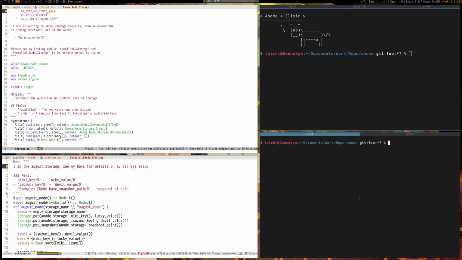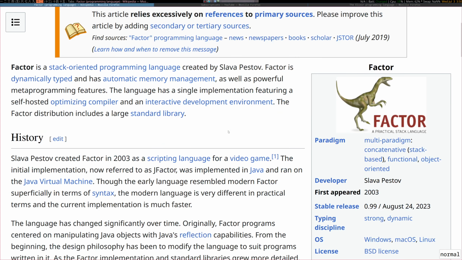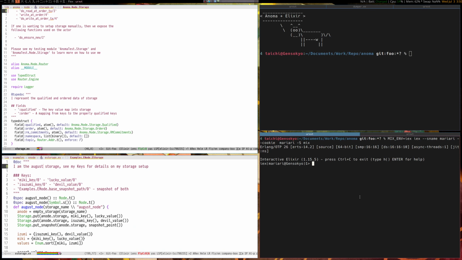I believe there are two main reasons why Elixir is a good choice for building a distributed operating system. The first is that Elixir is fully interactable, meaning that Elixir is a live system. I can recompile the code live, and I can play with the values. Other languages do this better, such as Common Lisp, Smalltalk, and Factor. So, Elixir does not have the best interactivity.